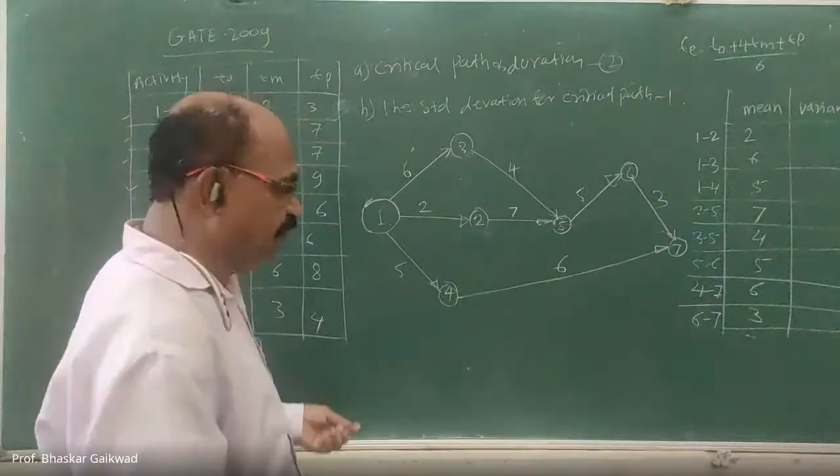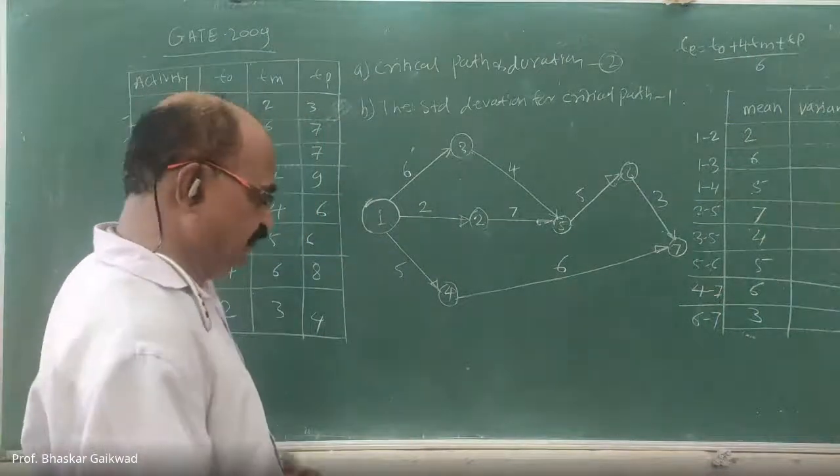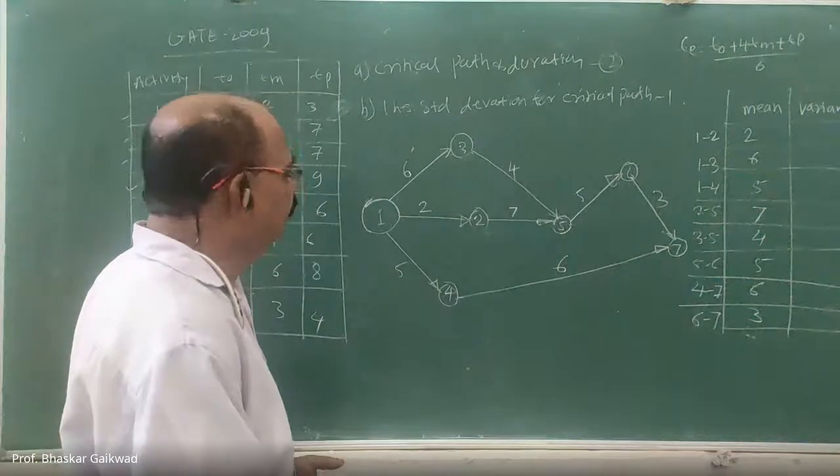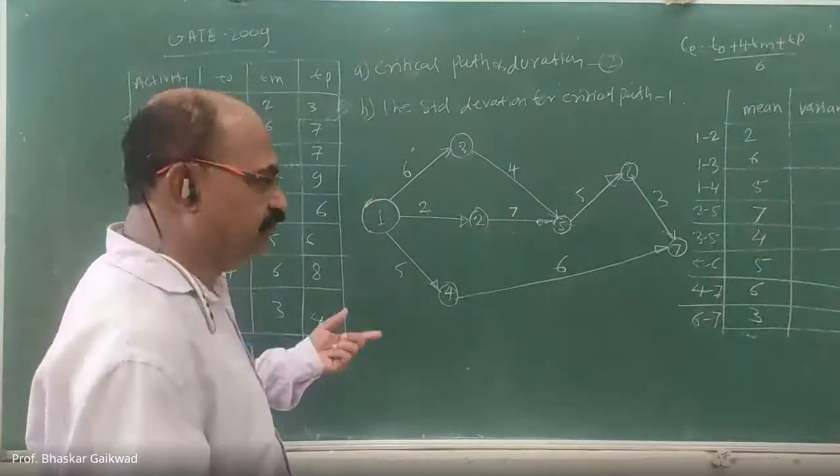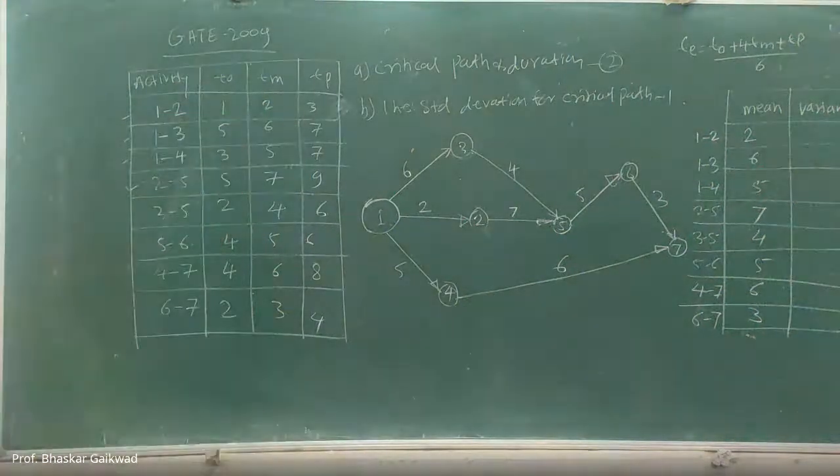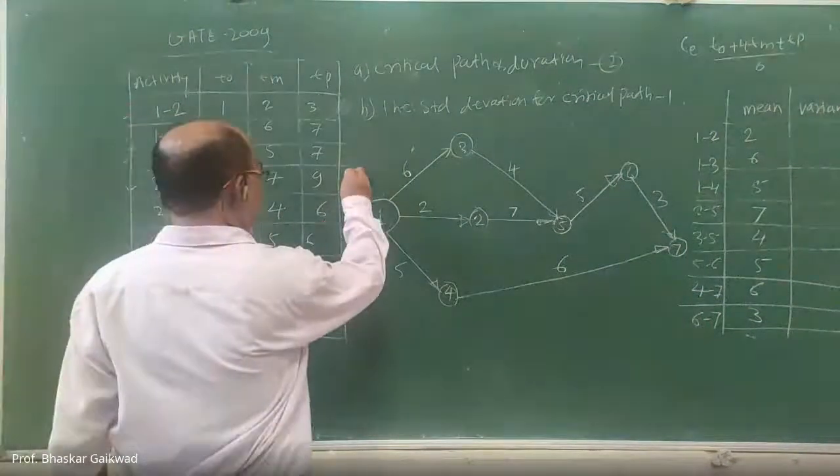Now you have to find out the critical path. Similarly, in PERT also you can use the same rules as the critical path method to find out the critical path.